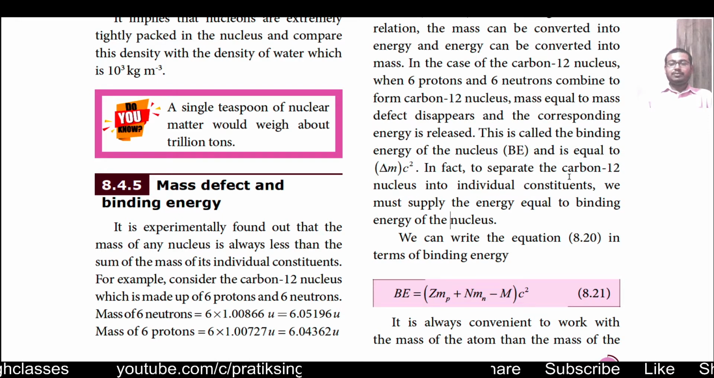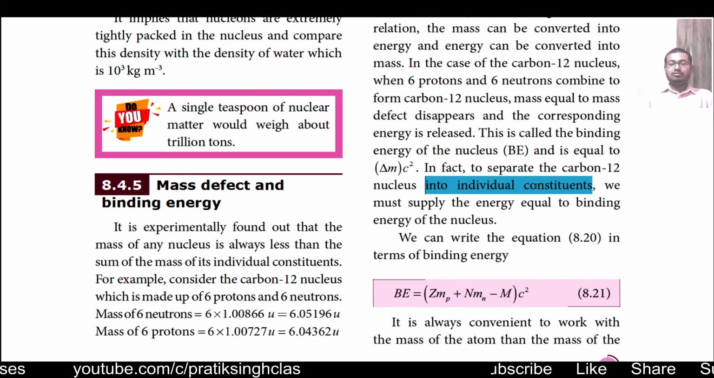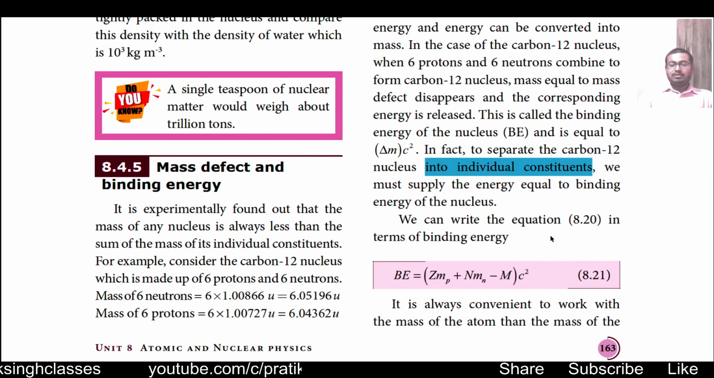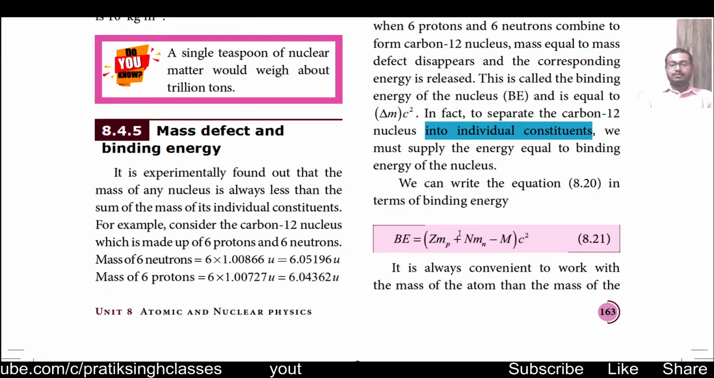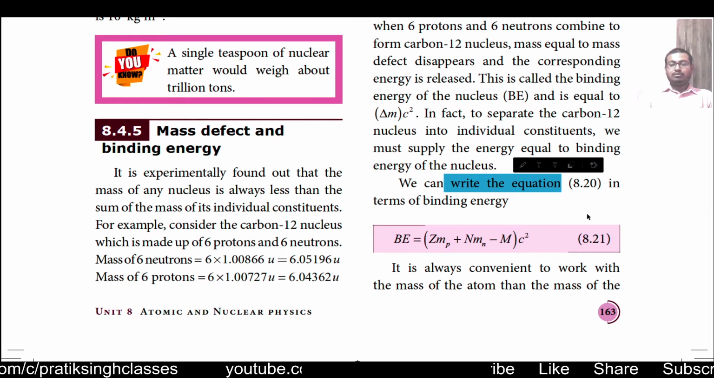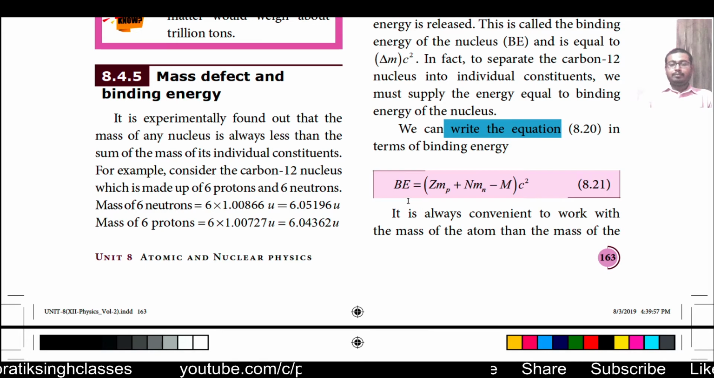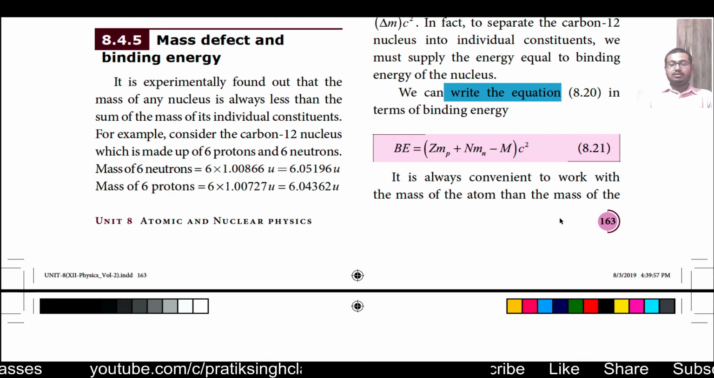In fact, to separate the carbon 12 nucleus into individual constituents, means if suppose we have the 6C12 nucleus and we have to disintegrate it into 6 protons, 6 electrons and 6 neutrons, the energy that must be supplied should be equal to delta M into C square. That is called the binding energy of the 6C12 nucleus, or simply the binding energy of the nucleus. So we can write equation 8.20 in terms of binding energy as binding energy is equal to ZMP plus NMN minus M into C square.